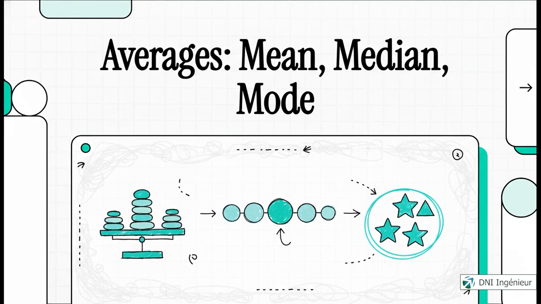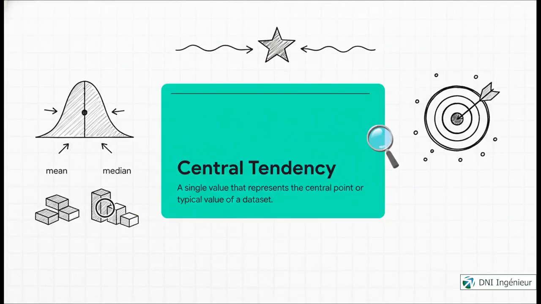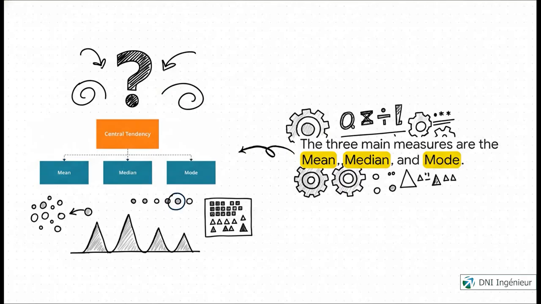You hear the word average all the time, but what does it actually mean? So you've got a bunch of numbers. How do you find just one to represent them all? It's called central tendency. It's kind of like finding the center of gravity for your data. Turns out, there isn't just one type of average. Let's look at the three big ones.